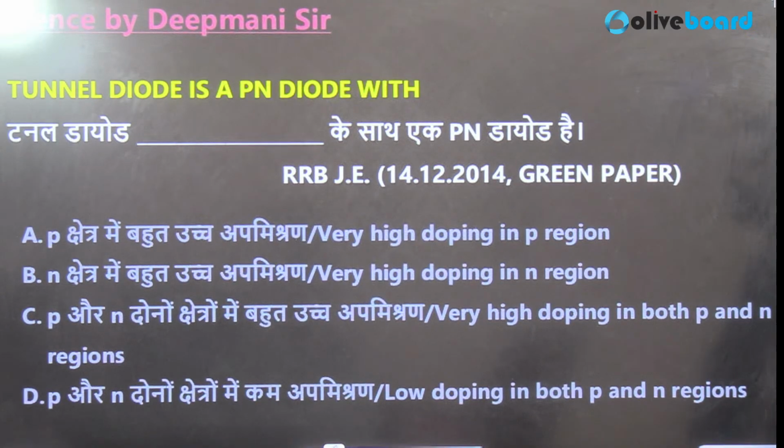Very high doping in P region, very high doping in N region, very high doping in both P and N regions, low doping in both P and N regions. What do you think? What should be the correct answer?